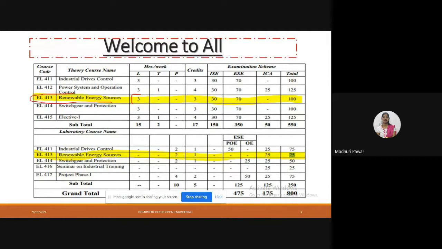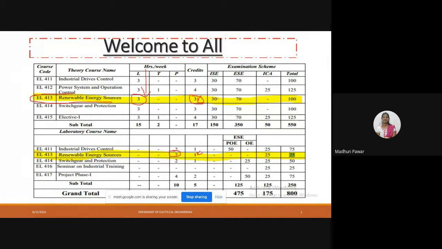These three indicate we have three lectures in a week of the RES subject, and here tutorial is not shown. Practical is not shown. So credits of these theory lectures are 3, and here you can see two practical lectures in a week. That means we have total 5 lectures in a week and total 4 credits. These are 3 credits of theory lectures and 1 credit of practical.